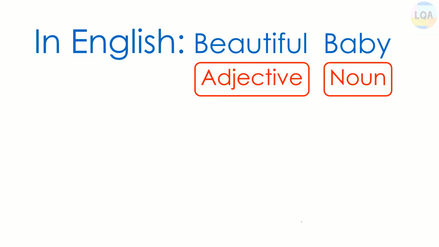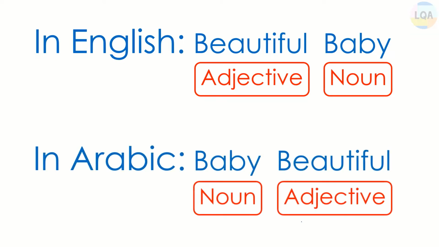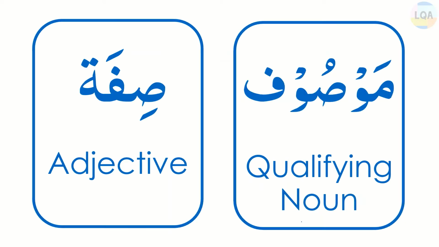Here, beautiful is an adjective which is coming before the noun baby, whereas in Arabic, the adjective comes after the noun. Like in this example, baby beautiful. Your adjective is coming after the noun baby. In Arabic, qualifying noun is known as mawsuf and adjective is known as sifa.